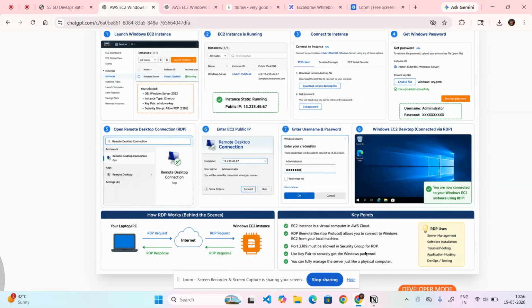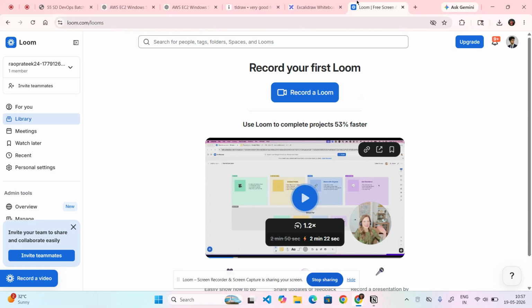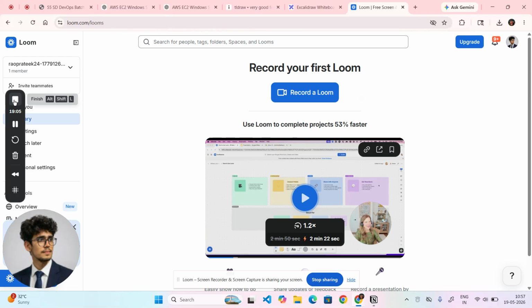यहाँ पे आप देख सकते हो guys, your laptop is this, Windows EC2 instance is this. From your laptop, you are getting the access of the EC2 instance. RDP request, and response has been given by the RDP. Okay. So the key point, you know that it is a virtual computer. RDP allows you to connect to the Windows EC2 from your local machine, right? The port must be allowed in the security group for RDP. Use the key pair to securely get the Windows password. You can fully manage the server just like a physical computer.